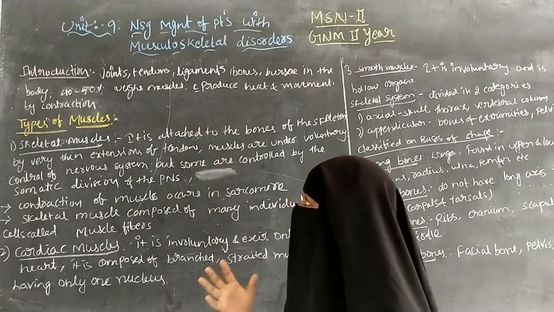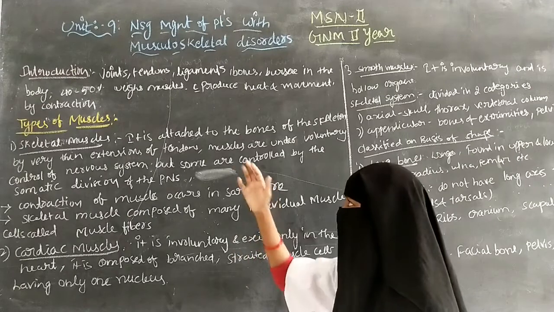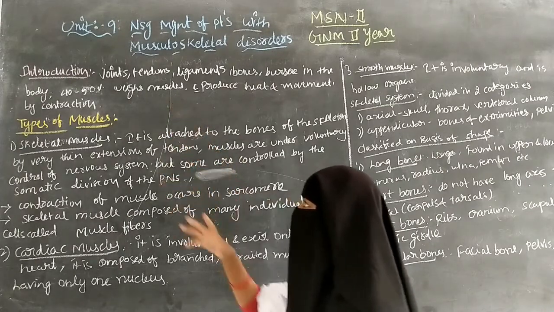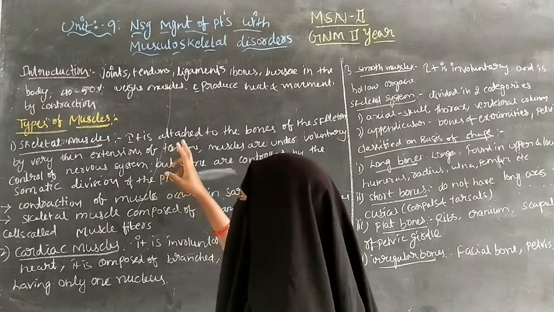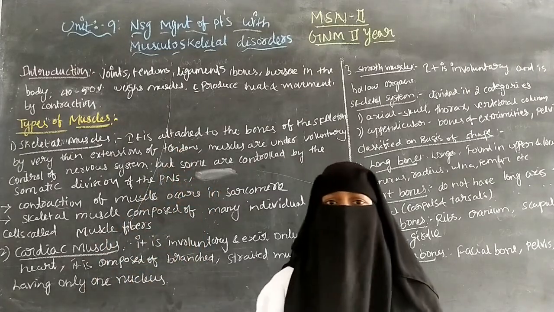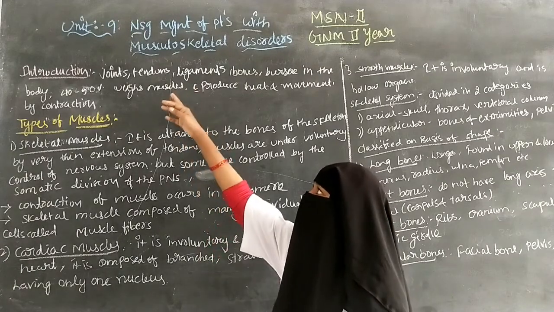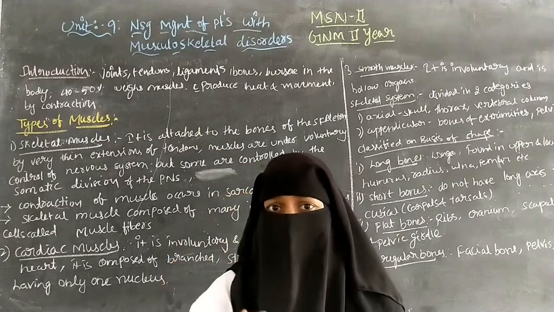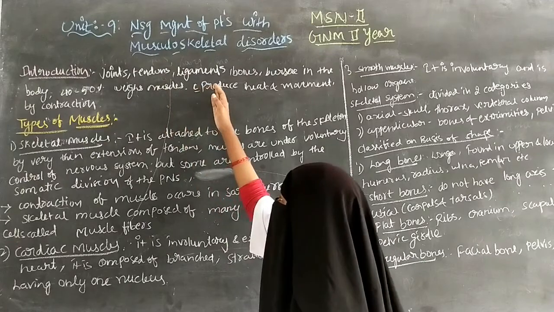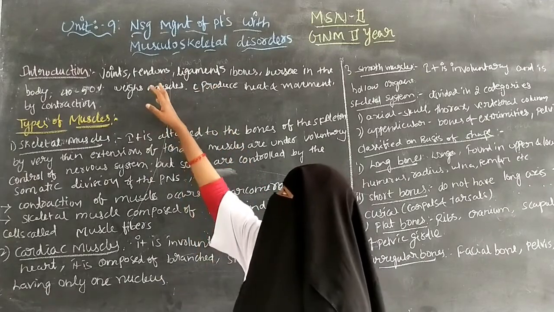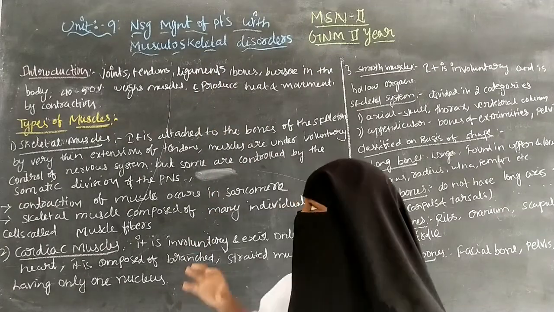So the musculoskeletal system consists of joints and tendons. Joints are the articulation between two bones, and tendons are fibrous connective tissue which helps the muscles connect to the bones. And there are ligaments. Ligaments and tendons are similar.